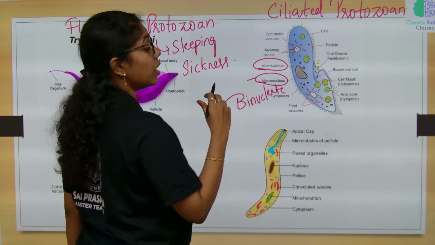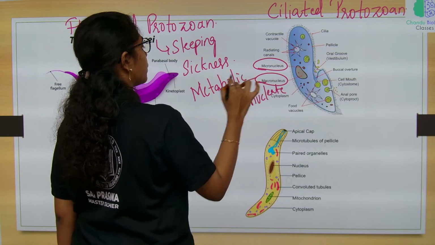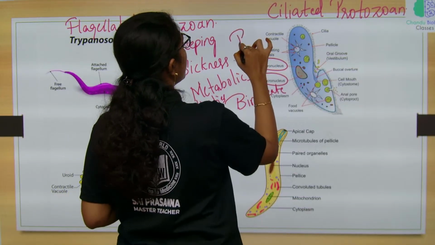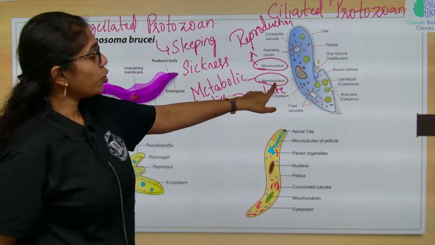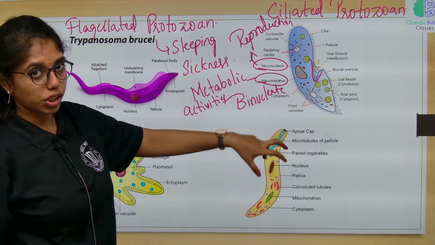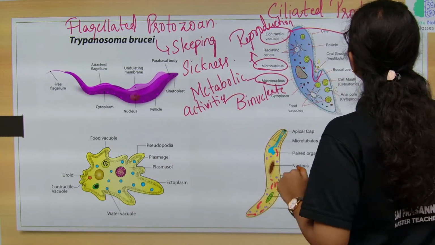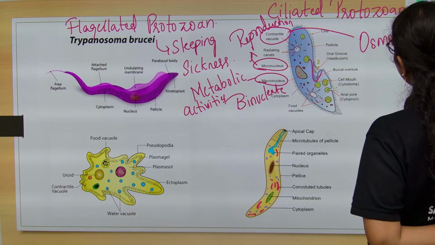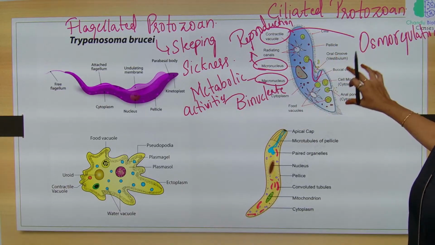The macronucleus aids in metabolic activities, and the micronucleus in reproduction. It has an oral groove through which food is ingested through endocytosis, and contractile vacuoles aid in the process of osmoregulation. Clear? So, this is the structural description of Paramecium, which is a ciliated protozoan.